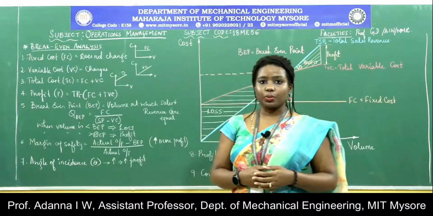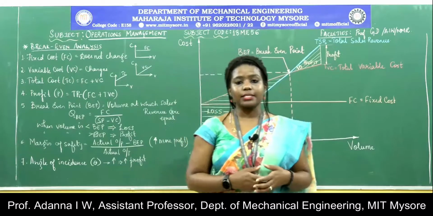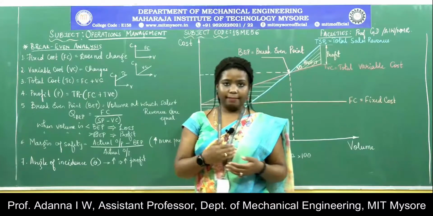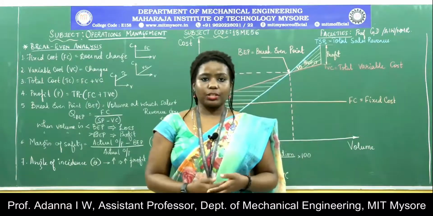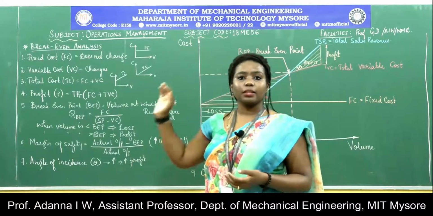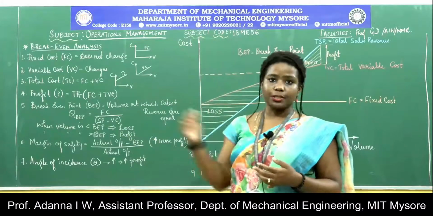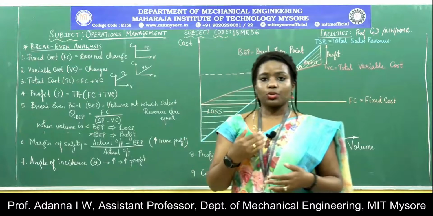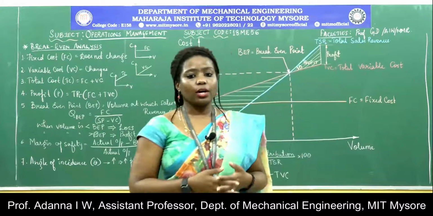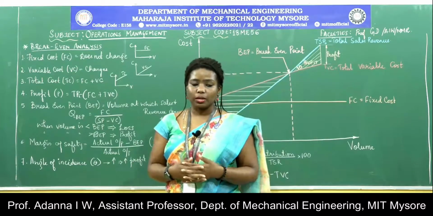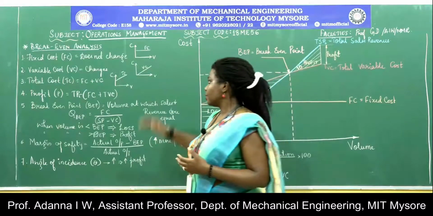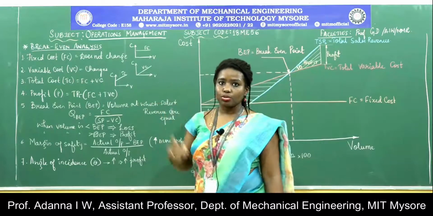There are certain assumptions based on which break-even analysis works. The first assumption is that all the costs and revenues are known. Every cost related to the situation that we are talking about is already known to us. The second is that there is a linear relationship between the costs involved and the volume of production in every organization. This linear relationship is presented by a line graph on the graphical scale. All the output that we have can be sold. This is an assumption, not a real case scenario, which means production is always 100% and sales is also 100%.